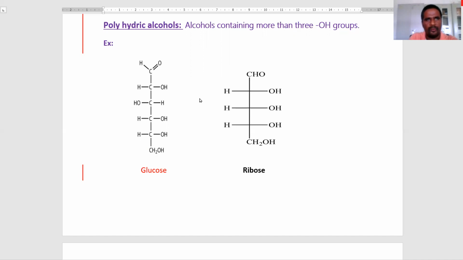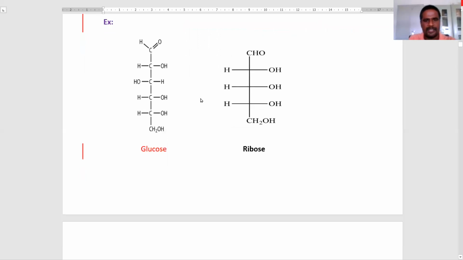So we have discussed the classification of the alcohols based on the position of the hydroxy group in the molecule and based on the number of hydroxy groups in the molecule. We have finished the classification of the alcohols.